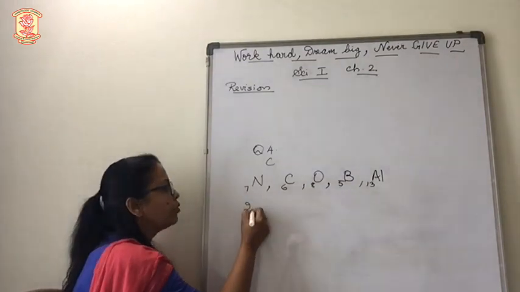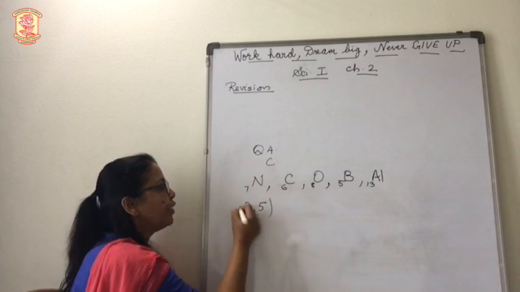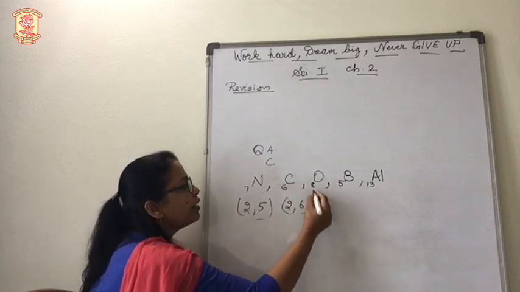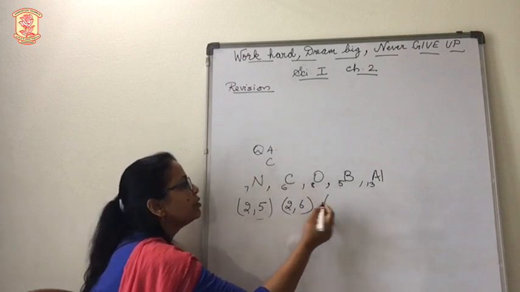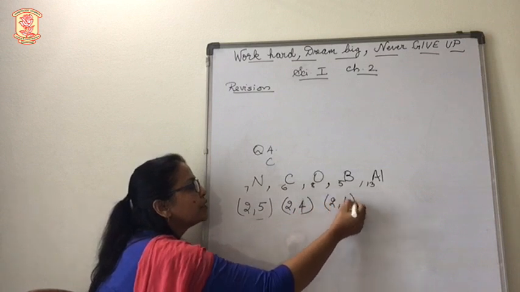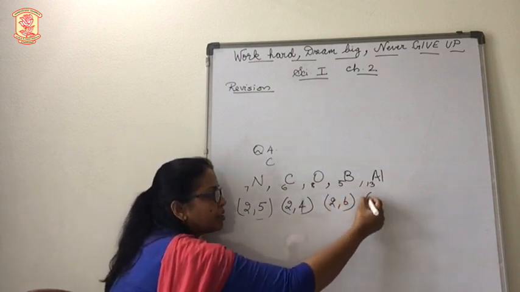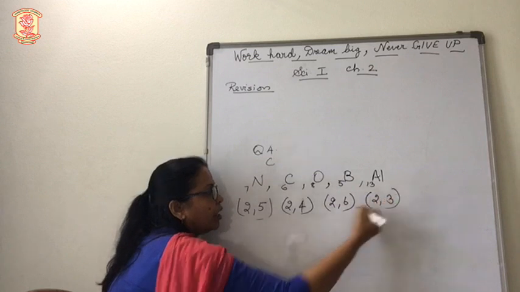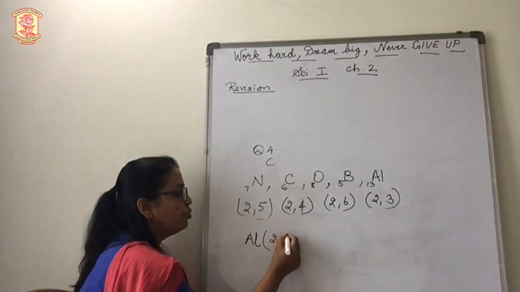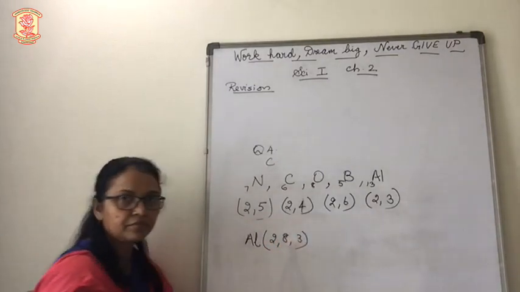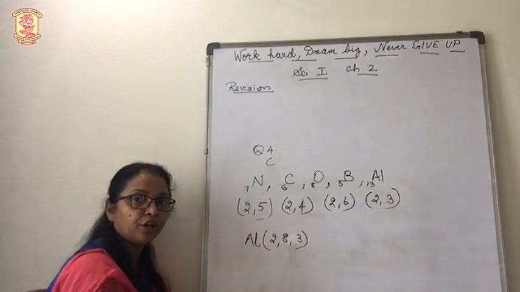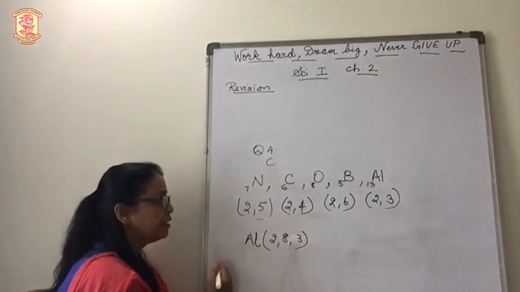For nitrogen it is 2,5, for carbon it is 2,4, oxygen it is 2,6, and boron it is 2,3. And what will be for aluminium? For aluminium it will be 2,8,3. Now let's rearrange this in the increasing order of their valence electrons.